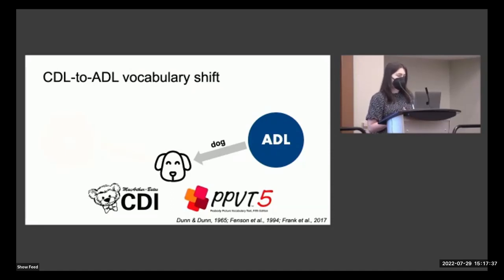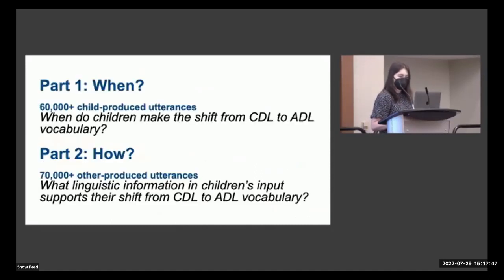So in the current work, we rely on spontaneous production data to characterize the relative use, along with the context of use, of CDL versus ADL variants by children and others in their environments. We first determine the timing of the CDL to ADL shift, focusing on children's own productions. And second, we ask about the linguistic information available to children in their everyday language environments that could support this shift.